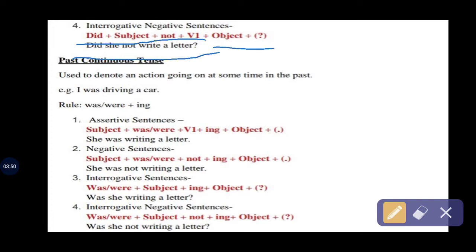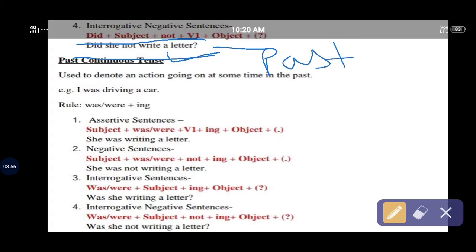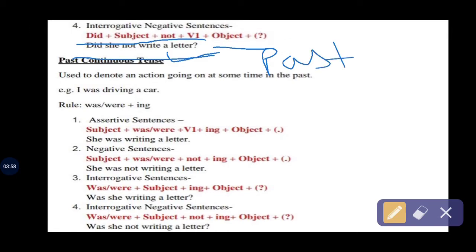Okay, now let's discuss the second subtype of past tense, that is past continuous tense. We also call it past progressive tense. It is used to denote an action going on at some time in the past. Okay, so let's see an example.